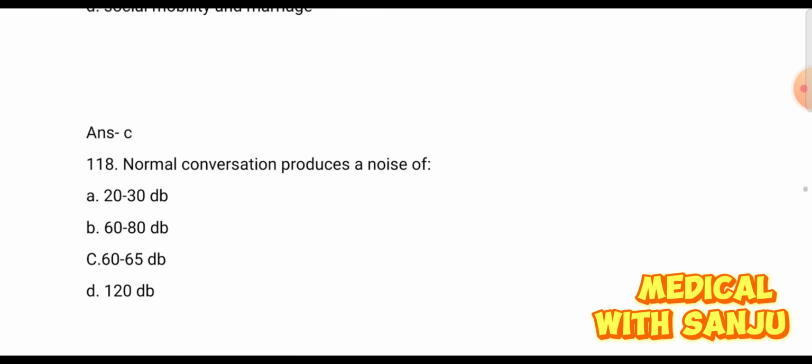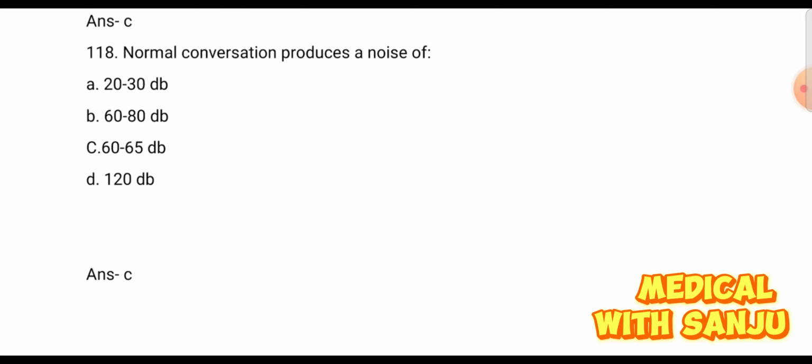Question number 118. Normal conversation produce a noise of option A 20 to 30 decibel, option B 60 to 80 decibel, option C 60 to 65 decibel, and option D 120 decibel. The right answer is option C 60 to 65 decibel. Whispering produce 20 to 30 decibel, normal 60 to 65 decibel, and heavy traffic produce 60 to 80 decibel.